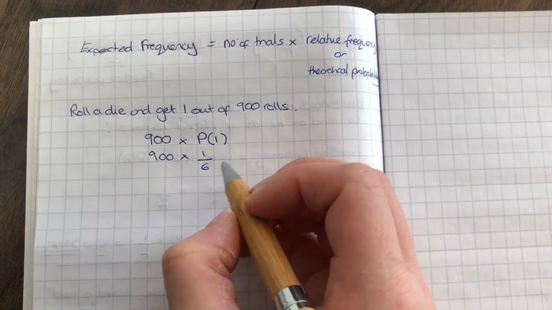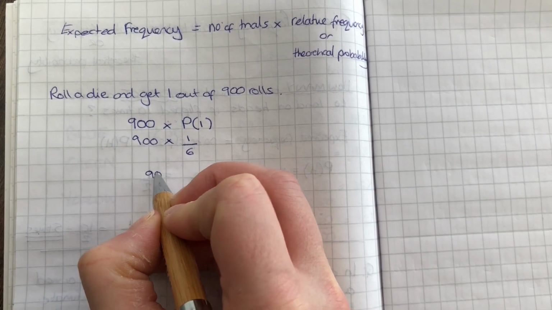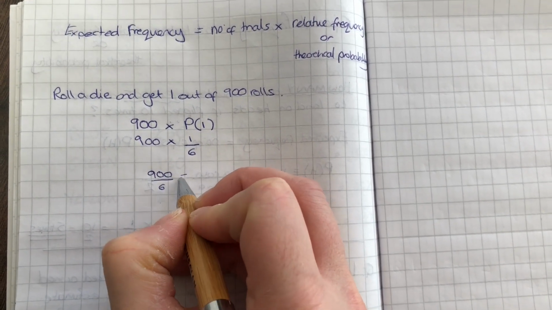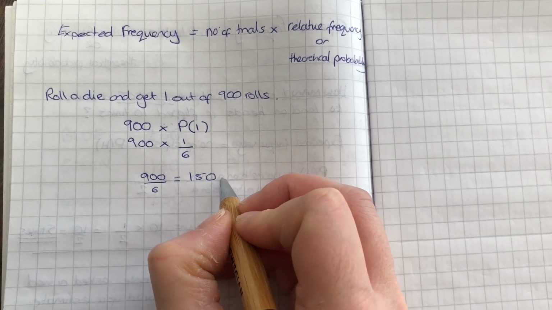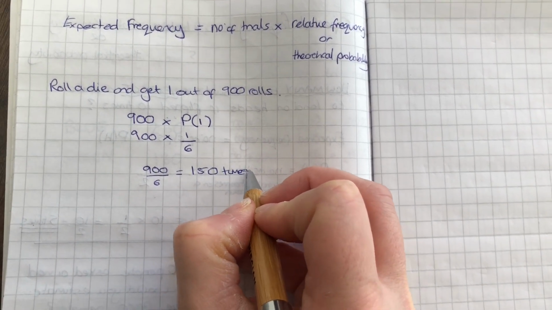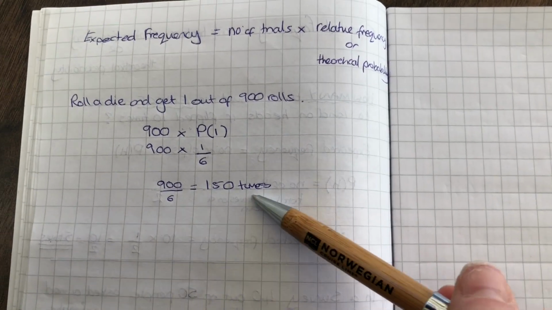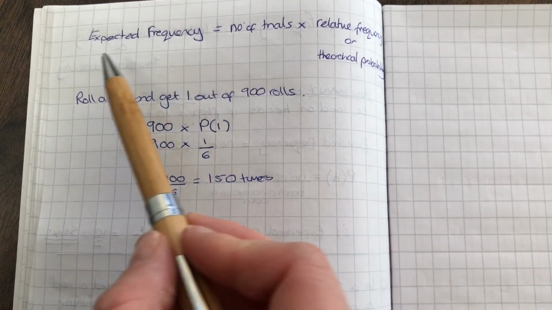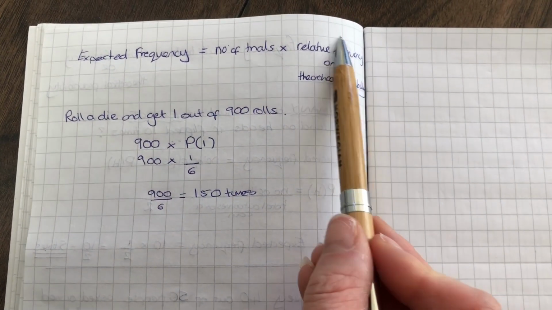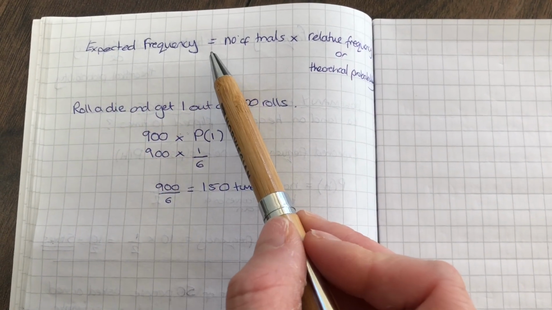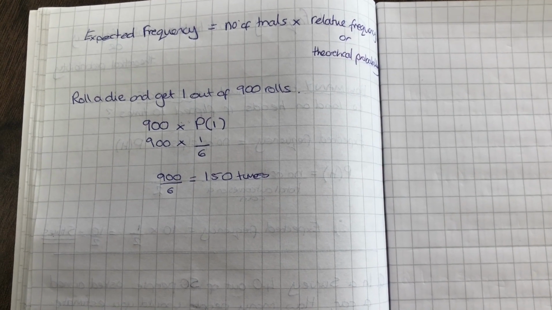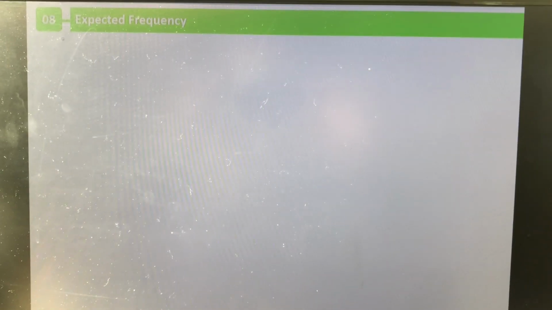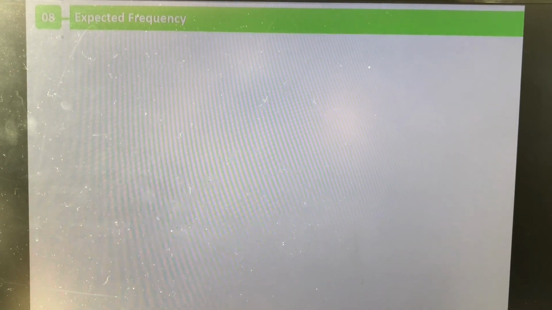So therefore, we're going to end up with 900/6, which 900 divided by 6 is the number 150. So we would expect that 150 times, roughly, remember expected frequency, like relative frequency, is an estimate. It would be around 150 of those 900 that we would get the number 1. Your second letter to record down in your exercise copy is the letter E.